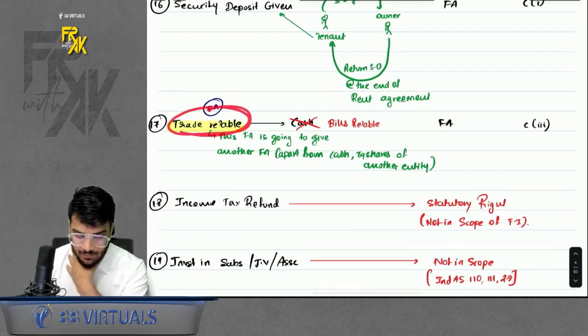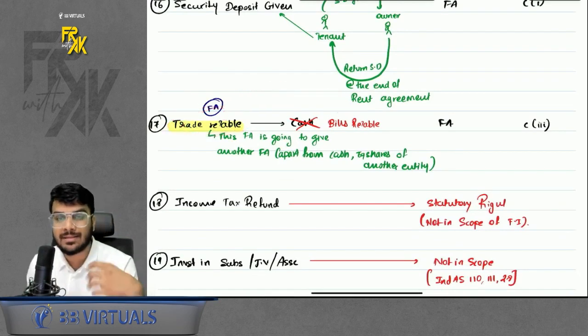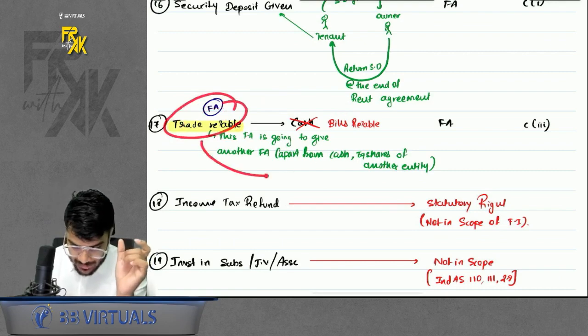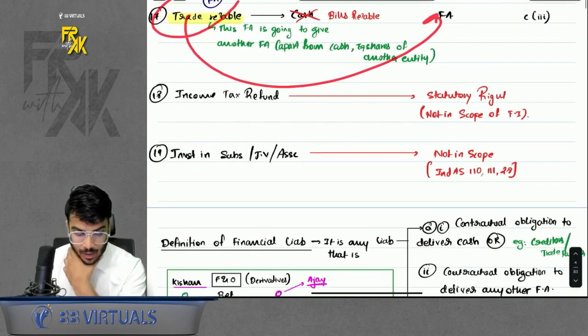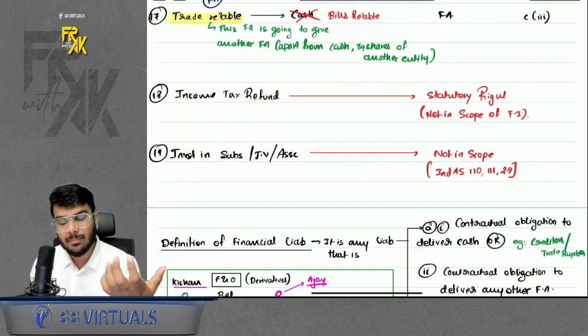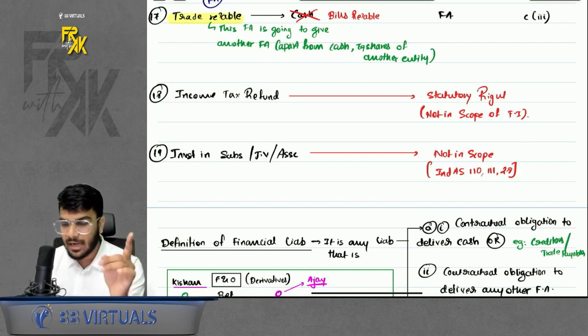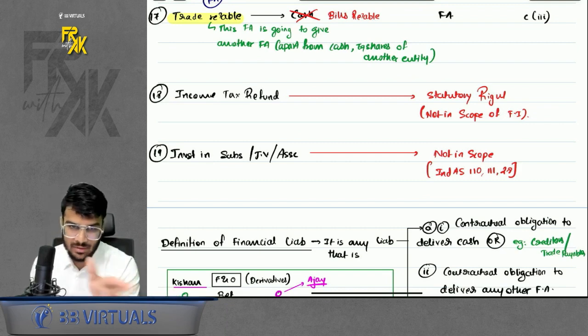Okay. Trade receivable, against whom you are going to receive the bills receivable, right? One financial asset promising you another financial asset. So again, this trade receivable will be a financial asset. Okay. What about income tax refund? See, under income tax refund, you have a right to receive cash, but that right is not a contractual right. We discussed it. It is a statutory right. So it is not covered here.